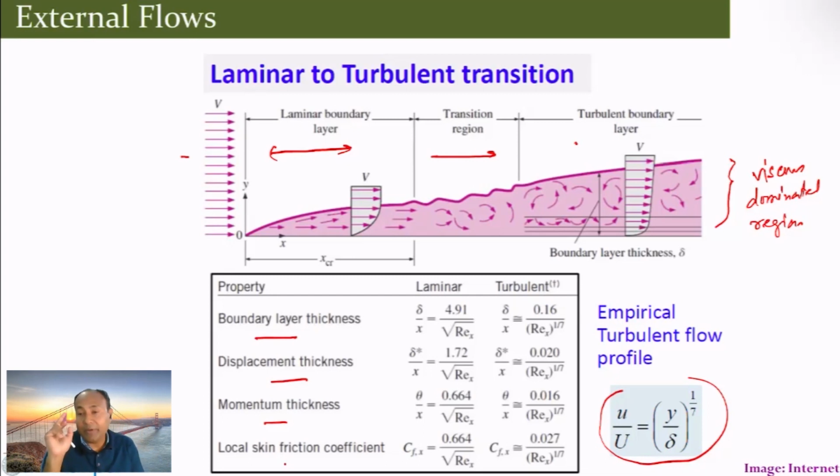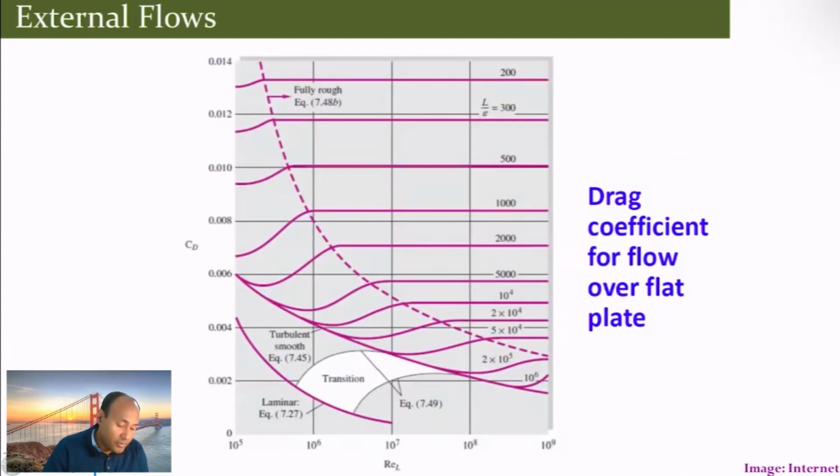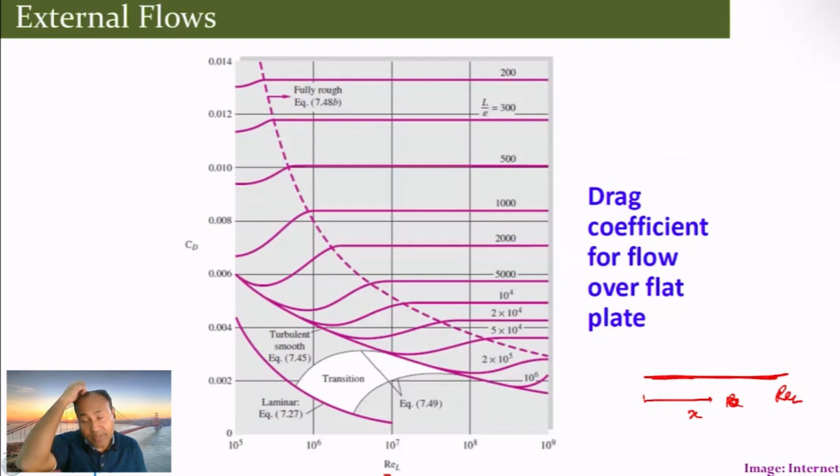So just like in the laminar case where we have the Blasius solution to estimate all these things, in this case also one can estimate all of this very easily. And this is the drag coefficient for flow over a flat plate with Reynolds number based on L. That means if this is my plate, along this is the x direction. So along this at distance L, I have this different CD data, and using this CD data, one can estimate the drag.